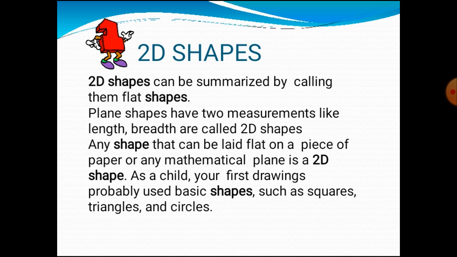It's like a diagram on the paper. Any shape that can be laid flat on a piece of paper or any mathematical plane is a 2D shape. As a child, your first drawings probably used basic shapes such as squares, triangles and circles. So whatever we are drawing on the page is called 2D shapes.